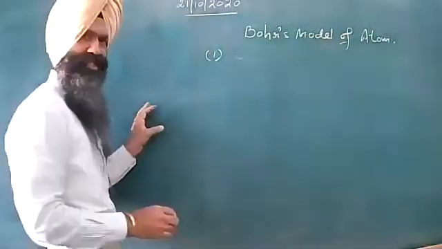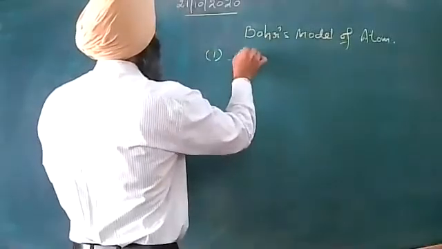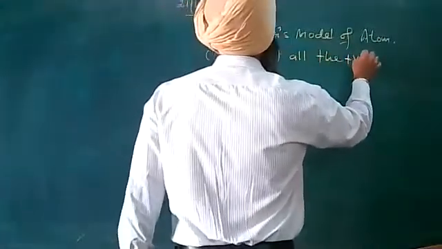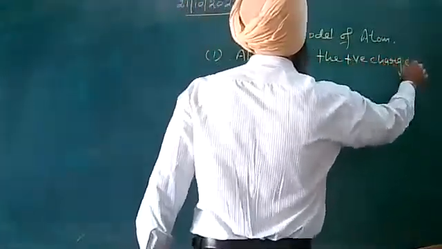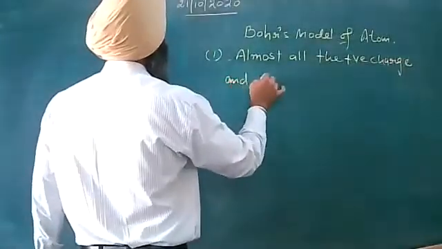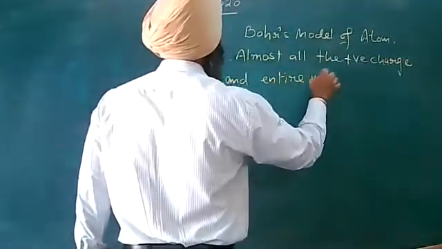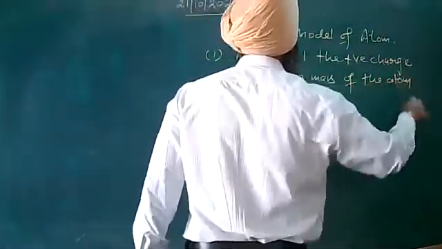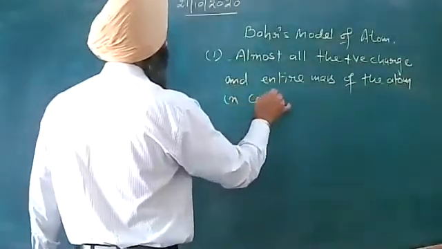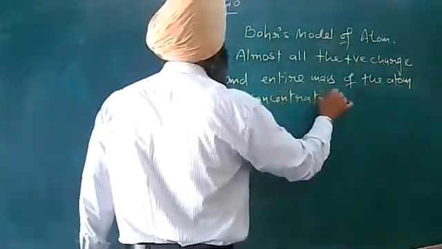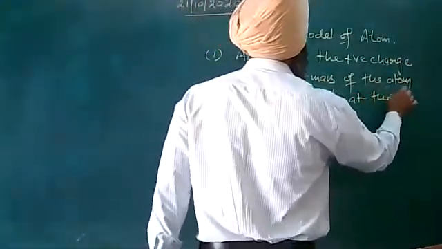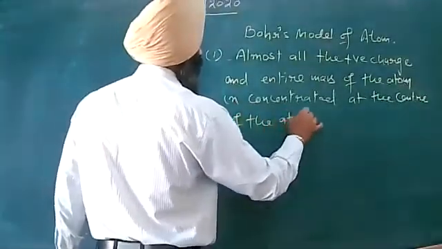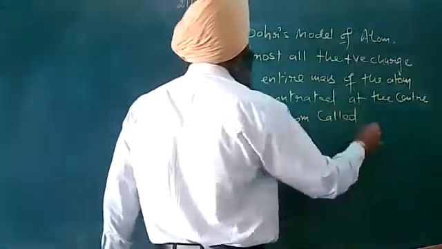Here, Bohr suggested that almost all the positive charge and entire mass of the atom is concentrated at the center of the atom, called the nucleus.